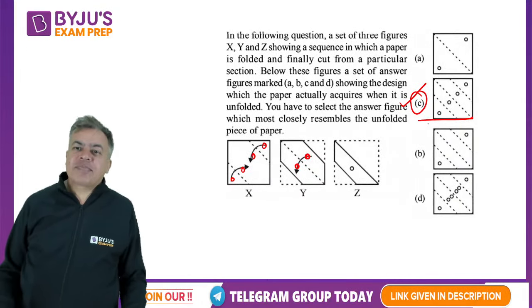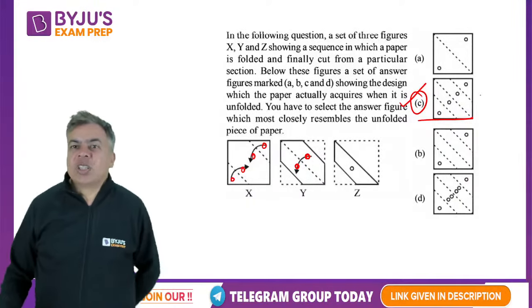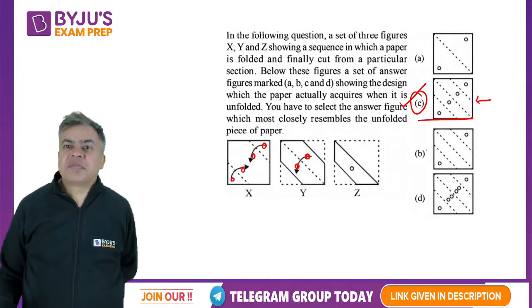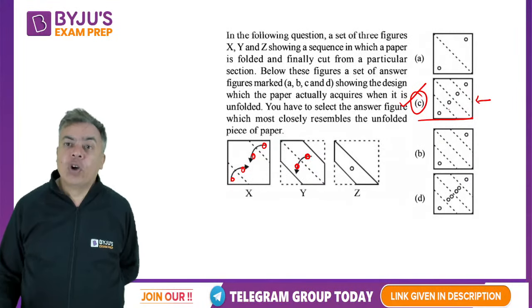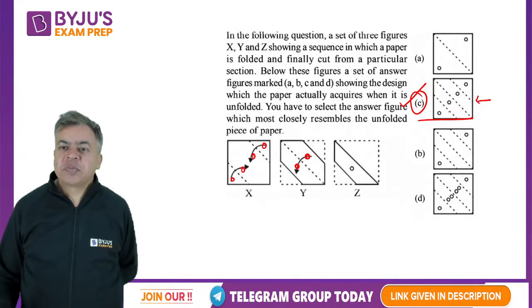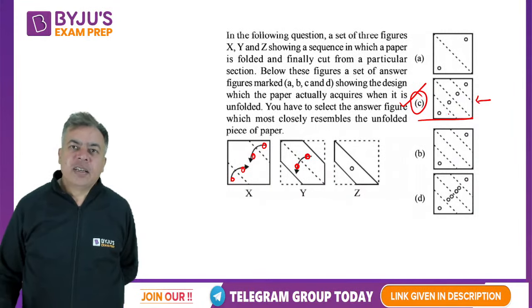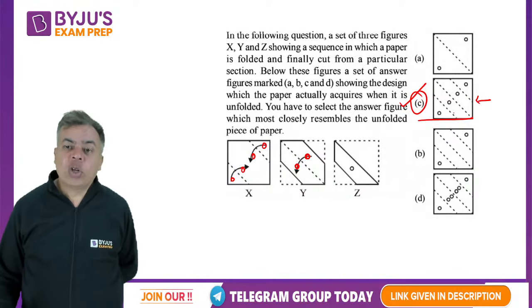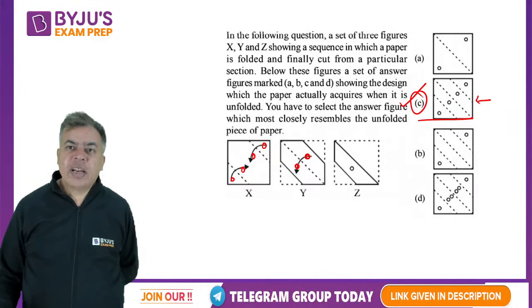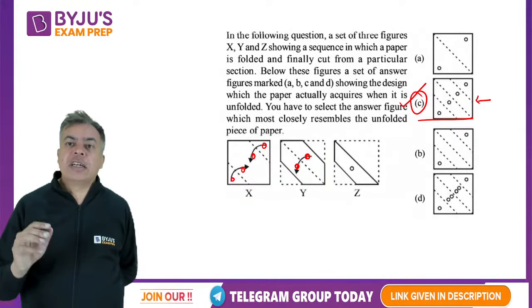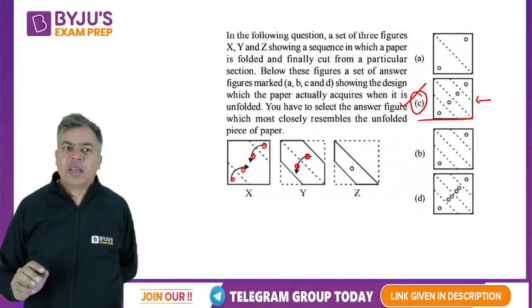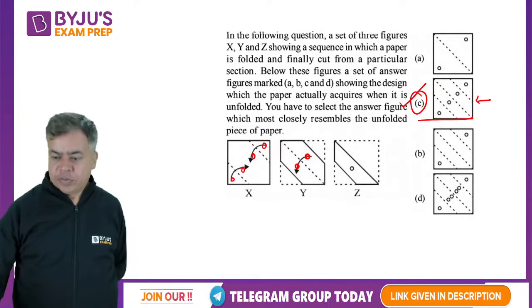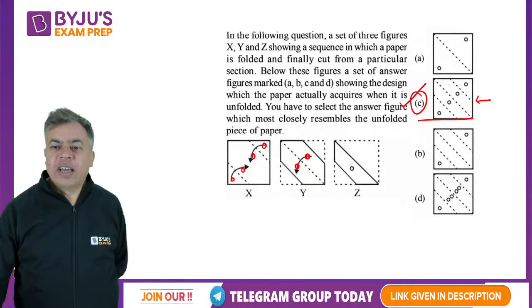Okay, so this is the correct option. You will get 4 holes like this when you unfold it. I hope this is clear. If anybody has any doubt, you can ask. But I am just showing you the type of question they are asking. The type of questions are important. You should know these types of questions. Okay, so let's see.